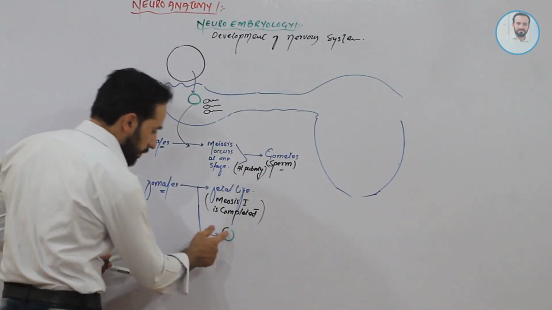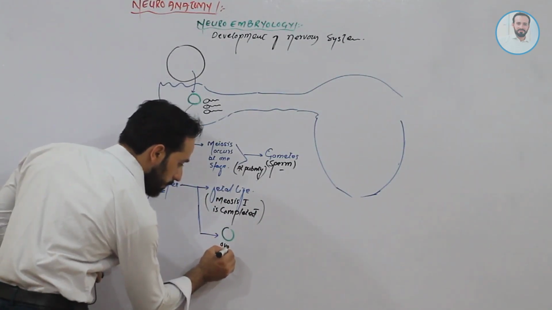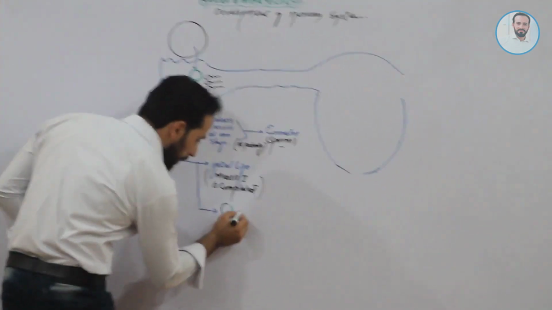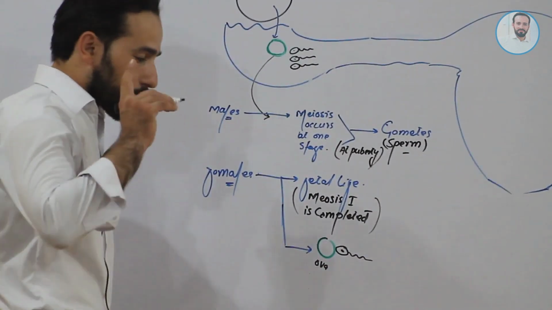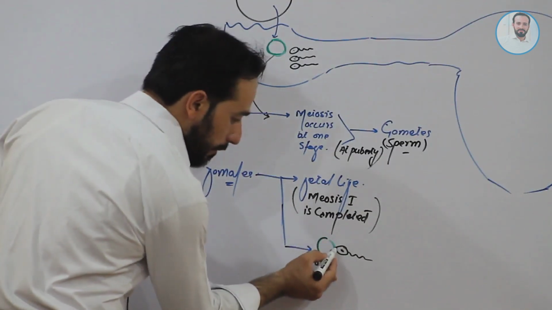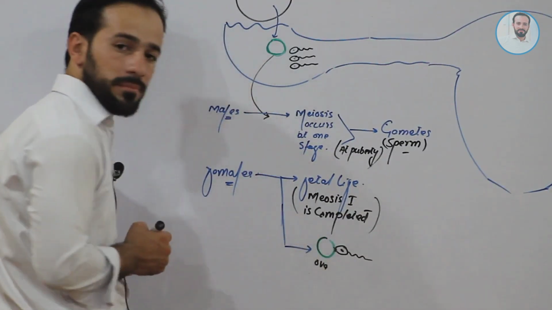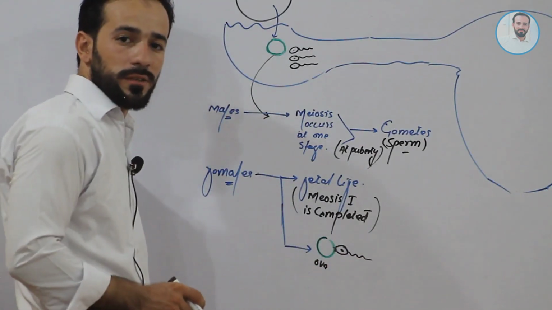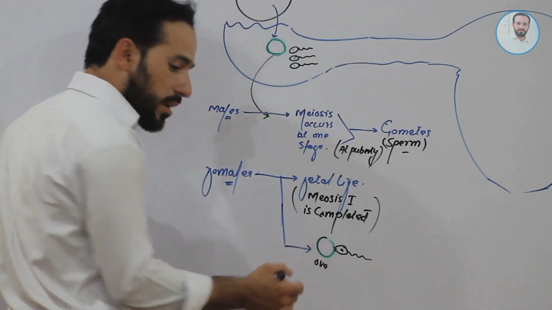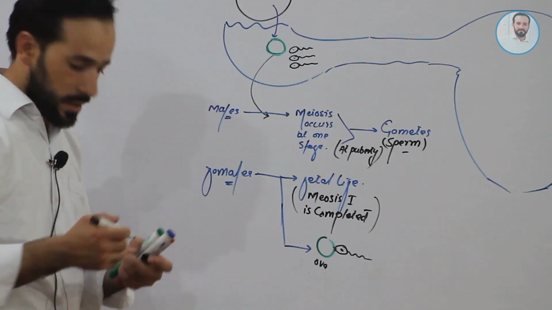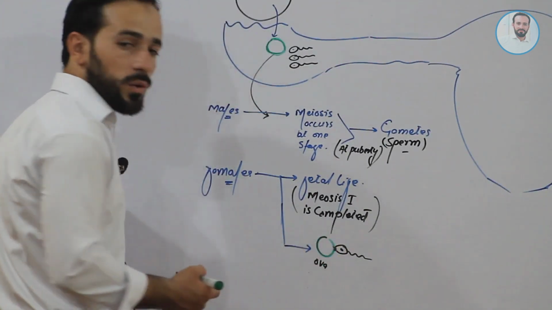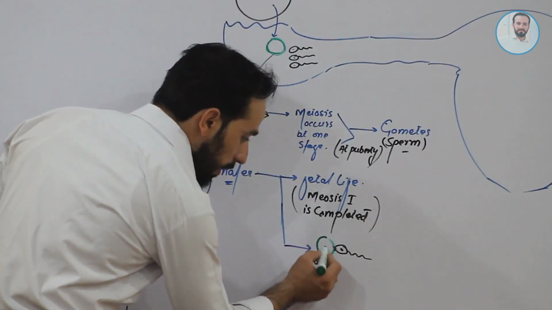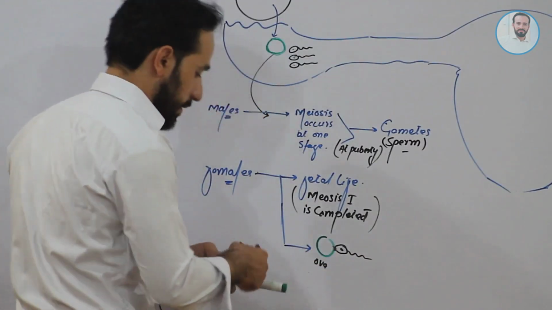For example, if this is our ova, and there is the fusion of sperm with this ova, immediately when the sperm touches the ova, this ova undergoes meiosis second, right?